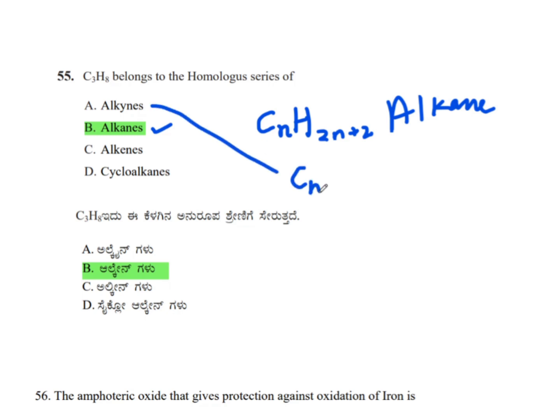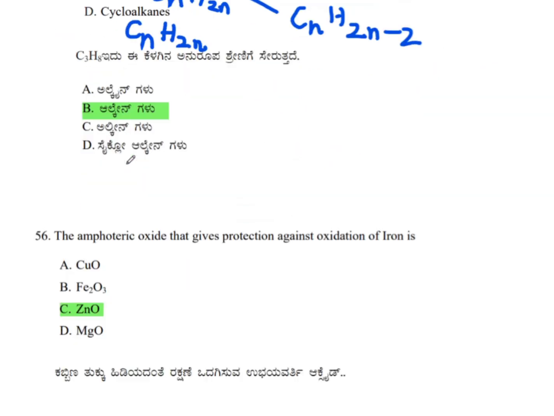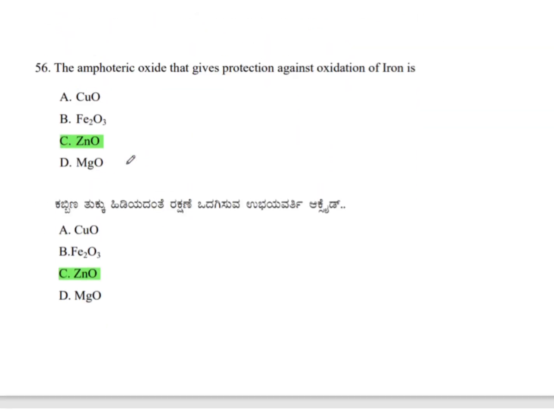Therefore, the correct answer is option B. For alkynes, it is CnH2n minus 2, whereas for alkenes, it is CnH2n. General formula of alkenes is CnH2n. For cycloalkanes, it is CnH2n. C3H8 satisfies the general formula CnH2n plus 2.